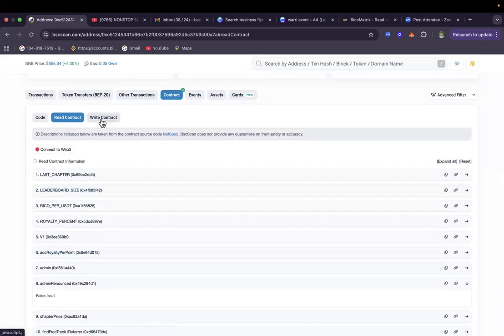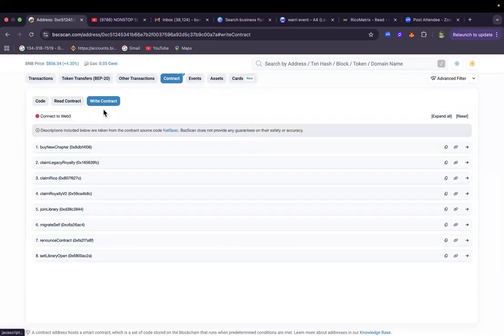Why? Because, for example, let's look at the functionalities available. This buy chapter, new chapter, is a global, we call it public function that allows everybody to come in. This is more of like the upgrade. If you want to upgrade to another level from level 2 up to level 12, this is that functionality.